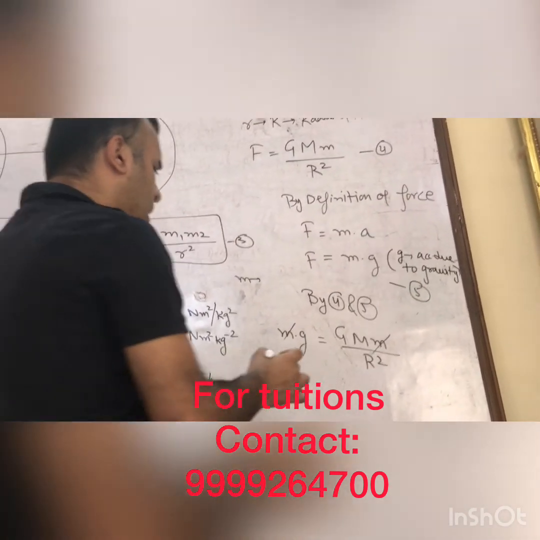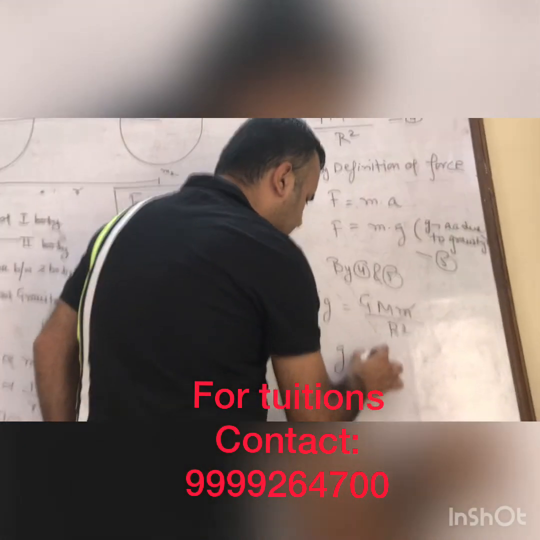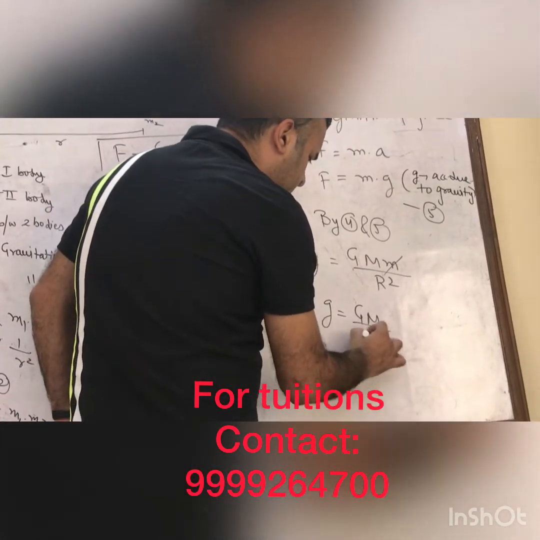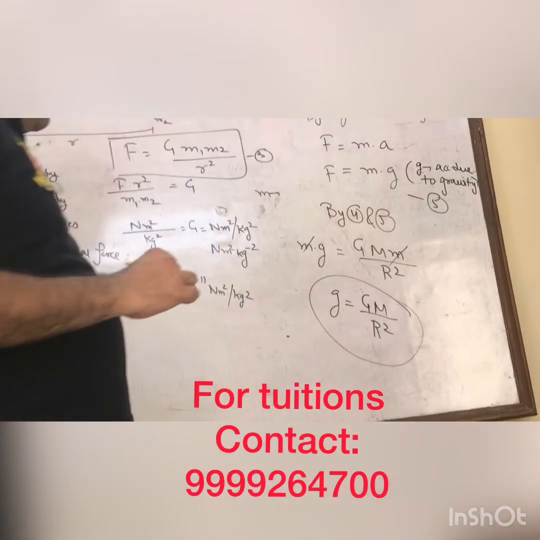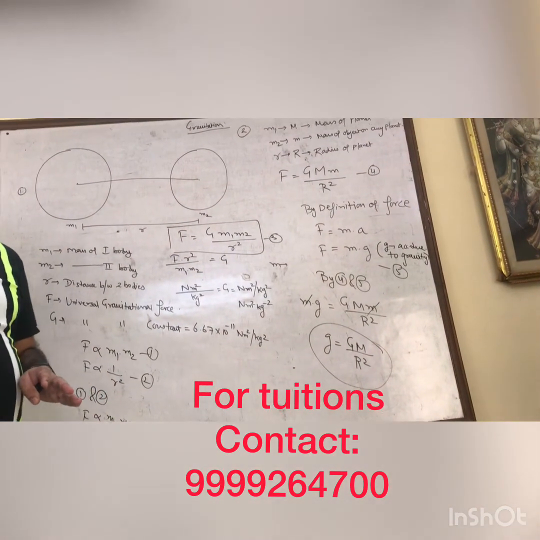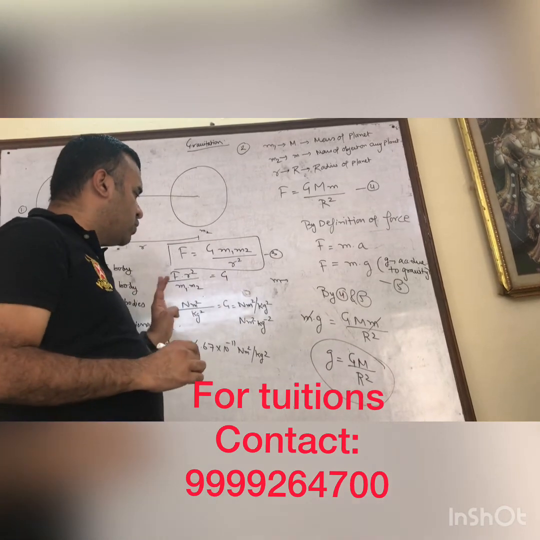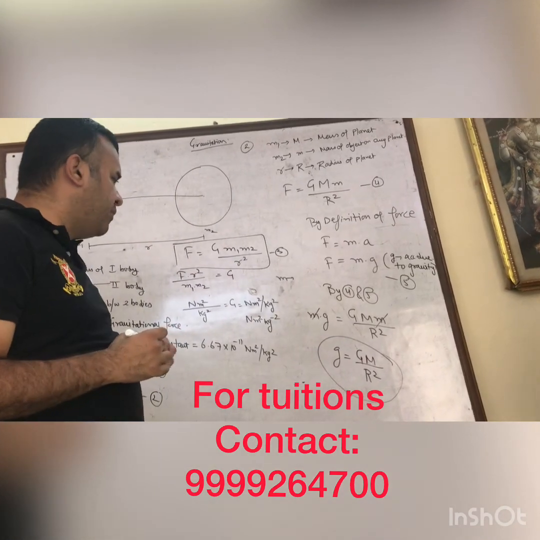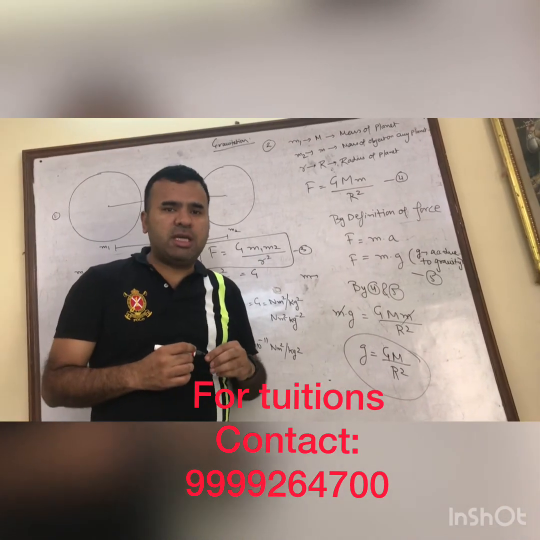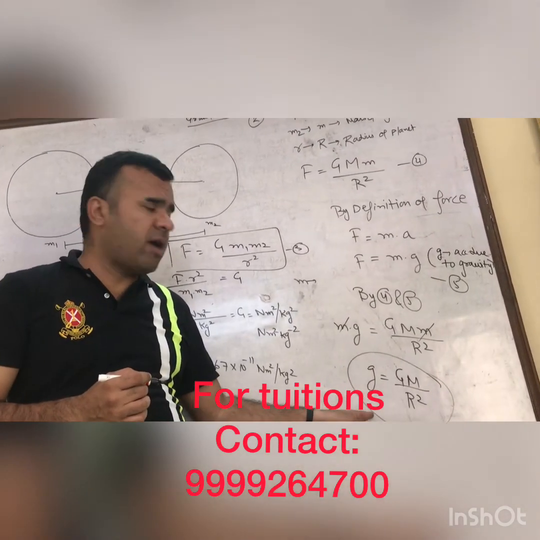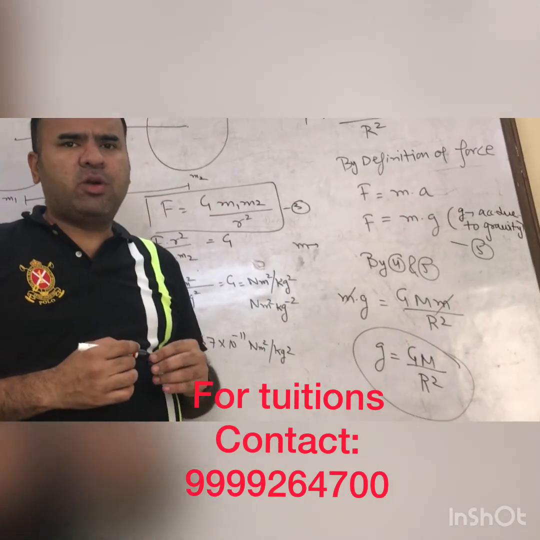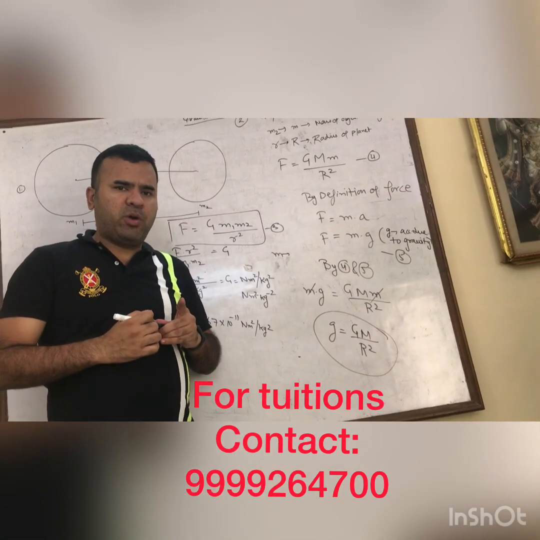So we have a new formula, students, that is small g is equal to capital G capital M upon R square. We will discuss numericals based on that also, but please note down these two formulas. Two formulas we have derived. One is capital F is equal to G m1 m2 by r square, and another is for acceleration due to gravity, small g is equal to capital G capital M upon R square.